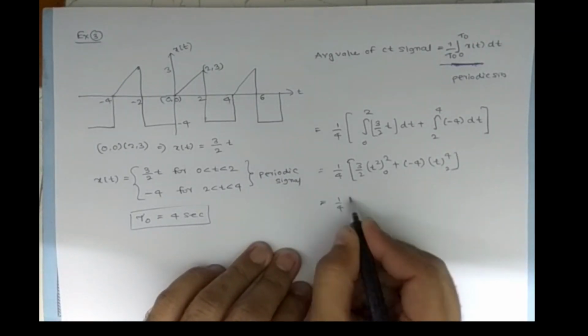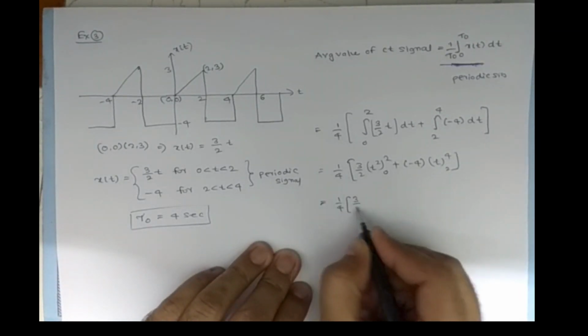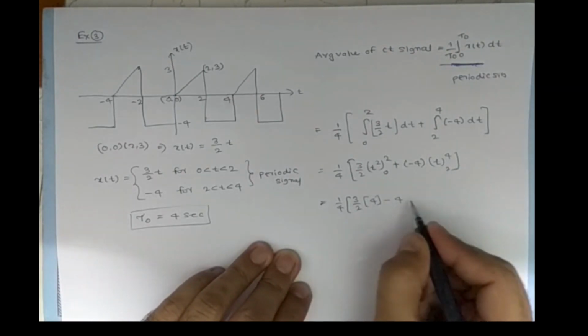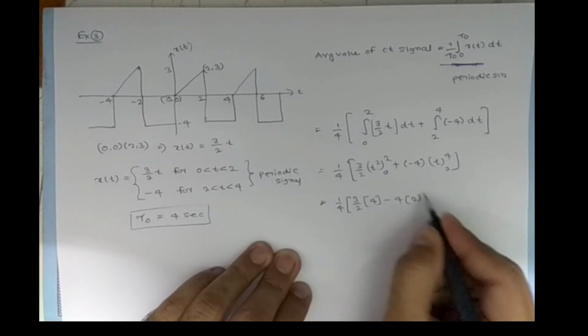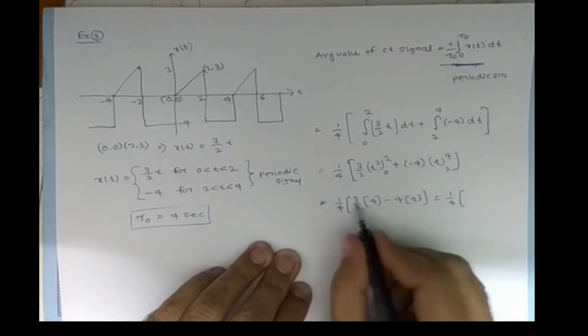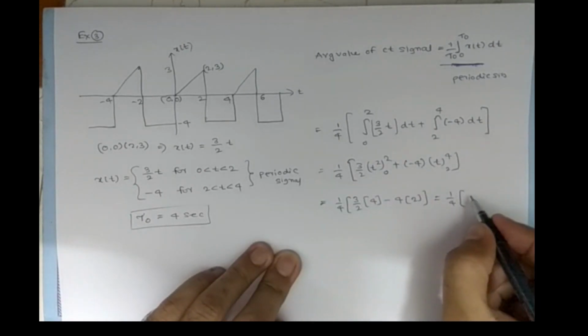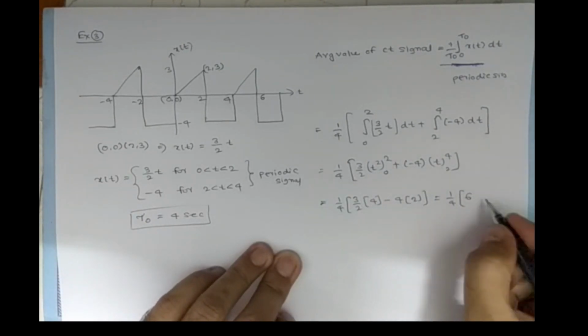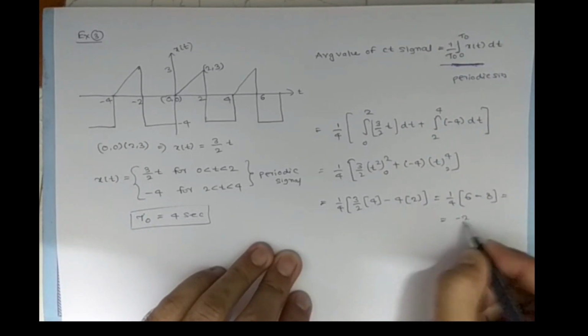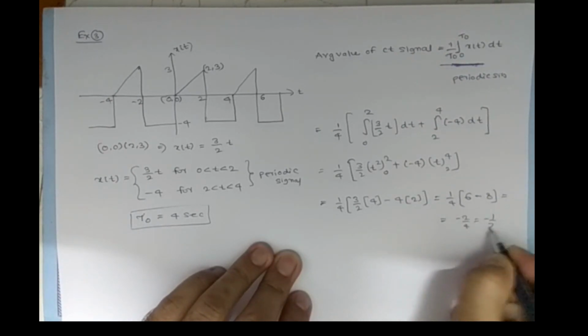So 1 by 4, 3 by 2 into 4 by 2 gives 6, and minus 4 into 4 minus 2, that is 8. 6 minus 8 equals minus 2 by 4, which is minus 1 by 2.